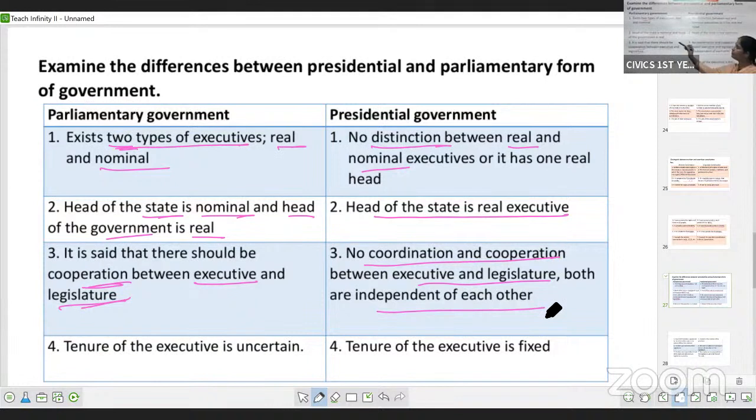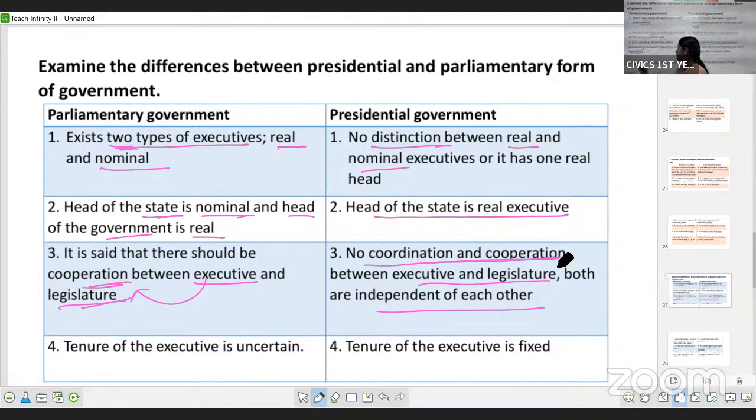Okay, here in parliamentary form of government, executive is coming from the legislature only. The party which secures majority in the legislature, the leader of that party is appointed as prime minister. So here there is coordination between the legislature and executive. Whereas in presidential form of government, the president is directly elected by the people. So there is no coordination among both the organs. They work independent of each other.